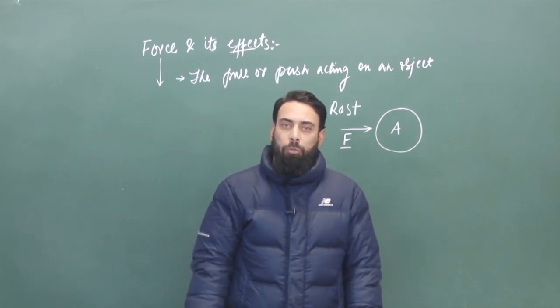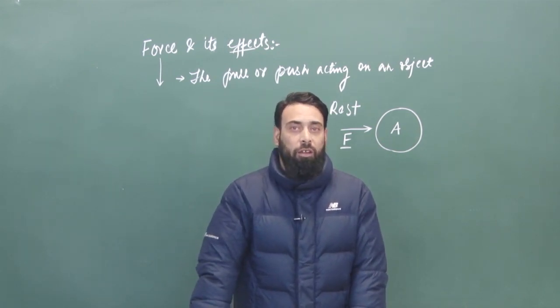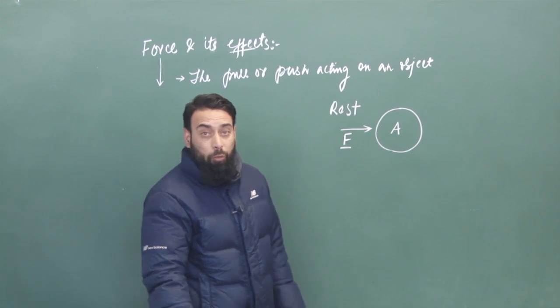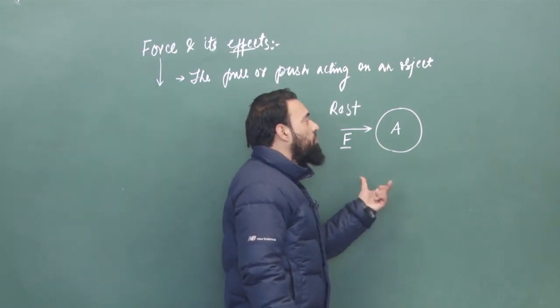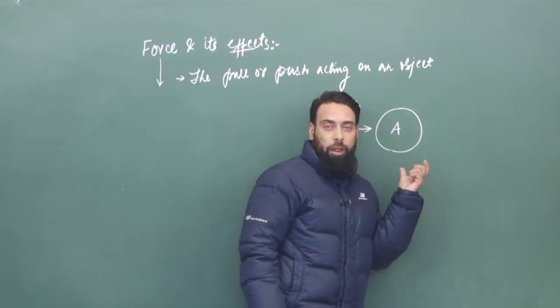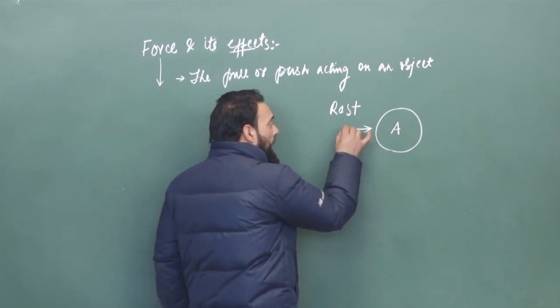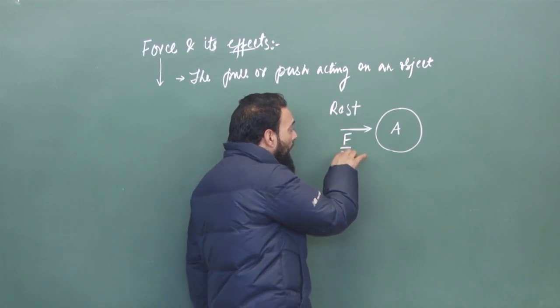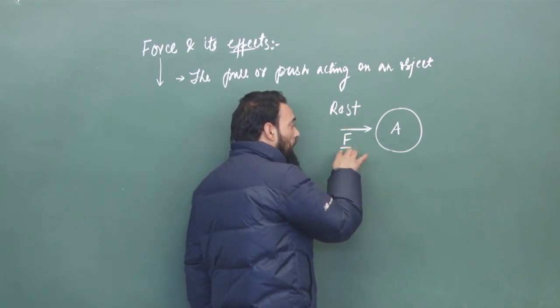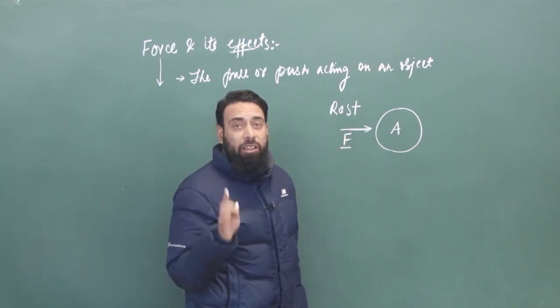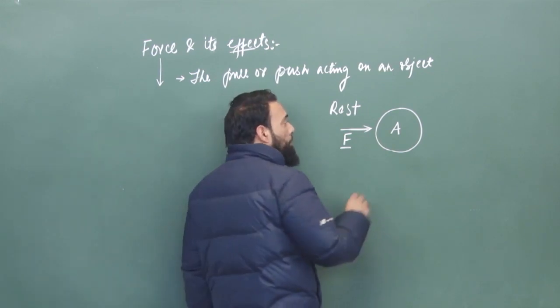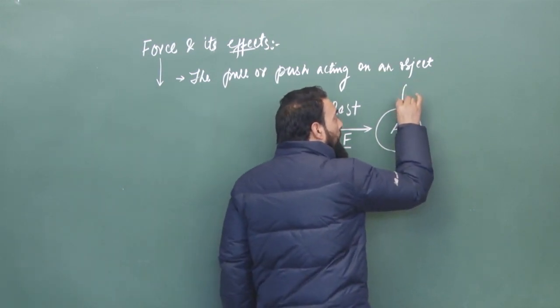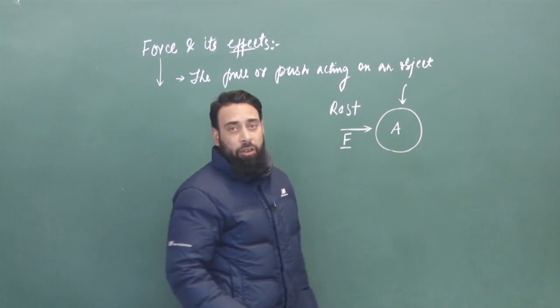This body will not move. There will be no effect of the force on that body, because the magnitude of force is less than the weight of the body. So F should be greater than the weight of the body. When we apply force F with a magnitude greater than the weight of the body, then what will happen? This force will bring this rested body into motion.